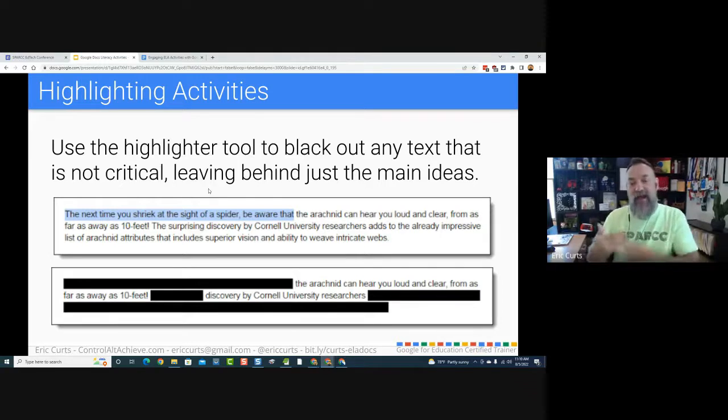So the idea was helping them move towards summarization. Instead of coming up with their own words to summarize it, they're just removing the things that aren't critical and saying, what's left over, yeah, to me, that seems like the main idea. Now, not every student's going to agree on what gets blacked out and what doesn't, but the idea was to help them start moving towards summarization.